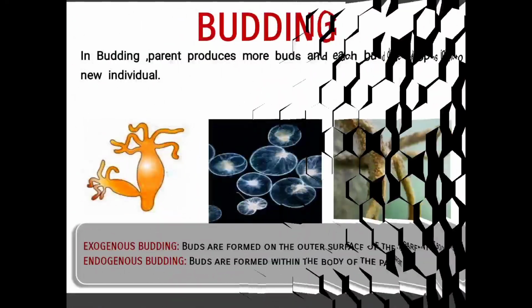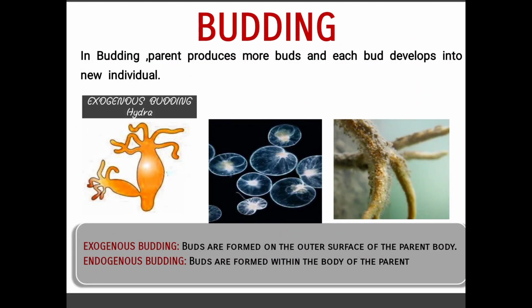The next one, budding process. Budding means a small bud grows on the parent body. It will grow either outside the parent body or inside it. Based on this, whether it is present on the outside surface or inside, we separate it into exogenous budding and endogenous budding.